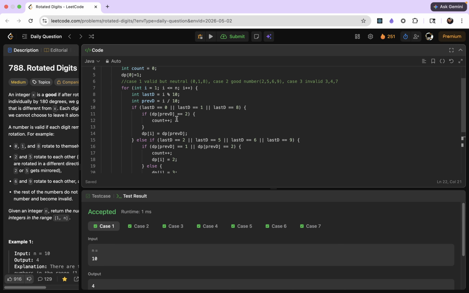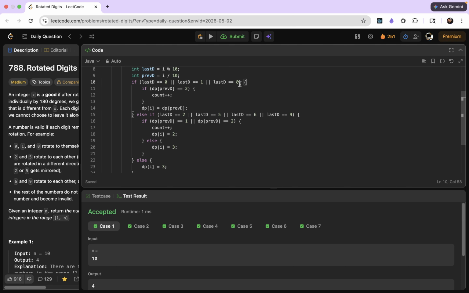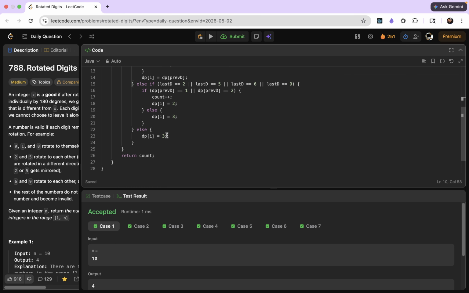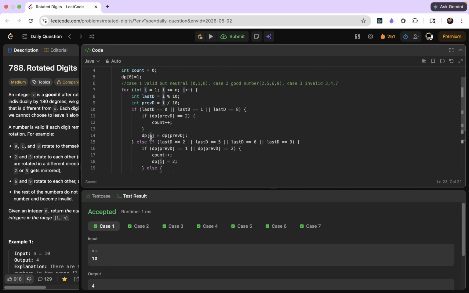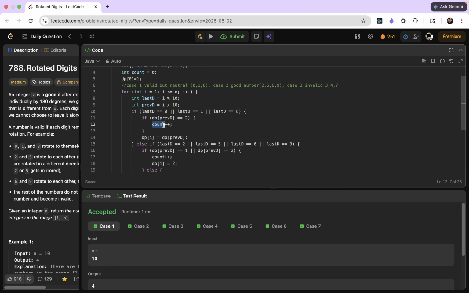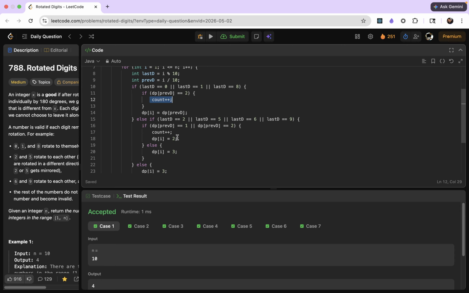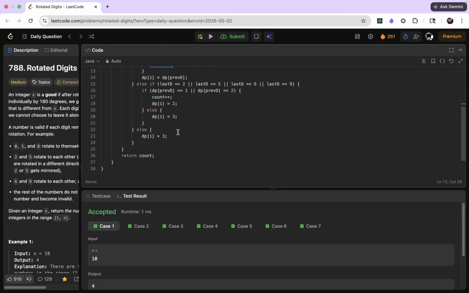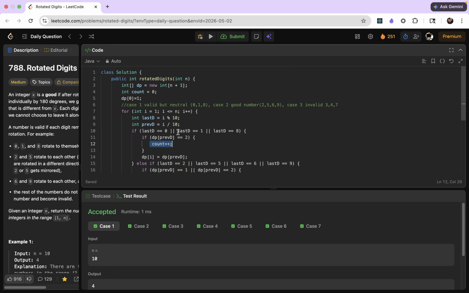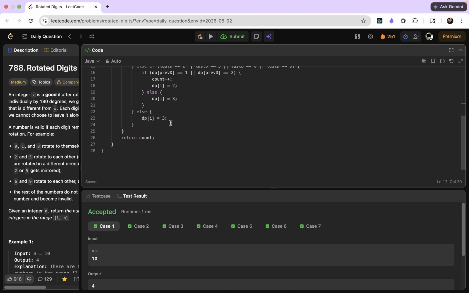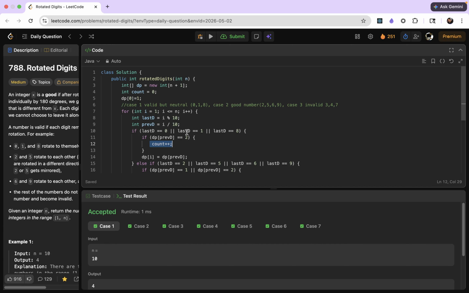And if the last digit itself is a bad number, so it is 3, 4, or 7, then we simply put 3 into our current state. And we increment our count whenever we visit a good number in the range 1 to n. And that's how we are identifying how many good numbers we have encountered. And that's what we are returning. Hope you like the solution.